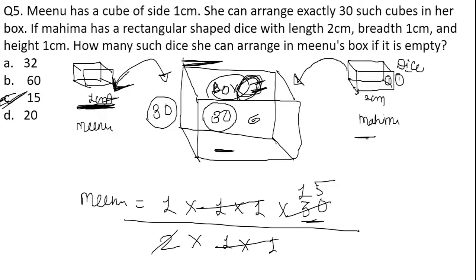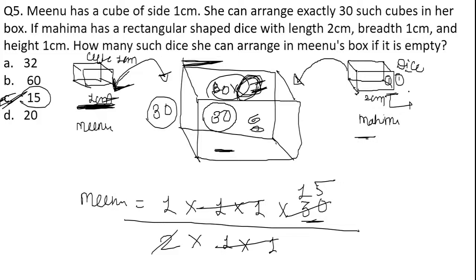So when we start arranging Mahima's rectangular dais in Minu's bigger box, the total number of Mahima's dais that can be occupied will be 15. Got it? One thing that you can highlight over here is, whenever we are changing the dimension of the given box, here the dimension was of a cube with 1 centimeter as a side. Here the dimensions and the shape have completely changed.